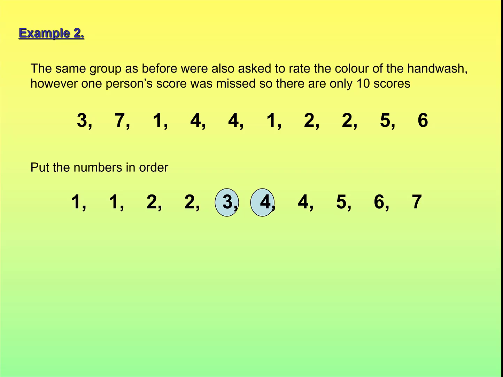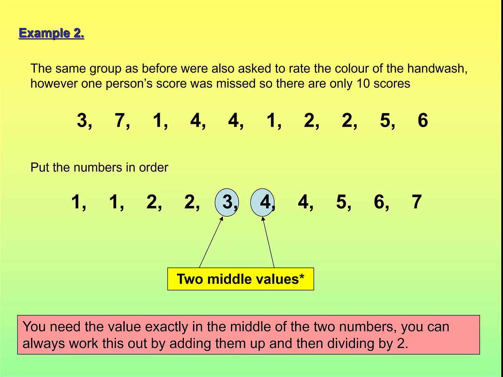So the middle number in this particular example is a number that lies exactly in between those 2 middle values. So it's quite straightforward in this case. 3.5 is going to be the middle between 3 and 4. Sometimes you can see it if the numbers are close together, but sometimes if the numbers are miles apart, it can be quite complicated to work out the middle.